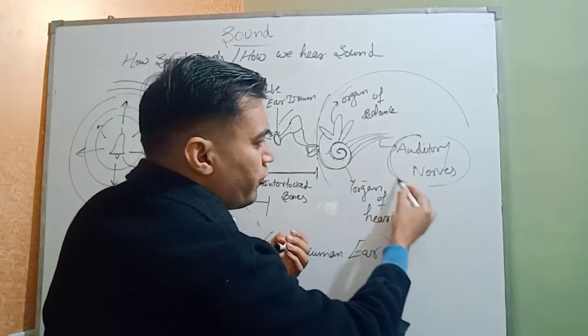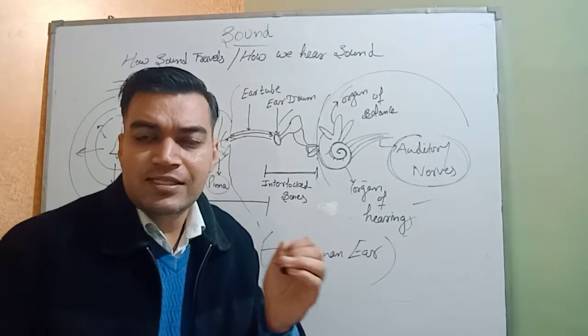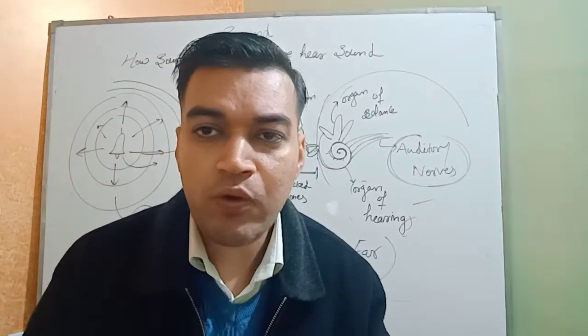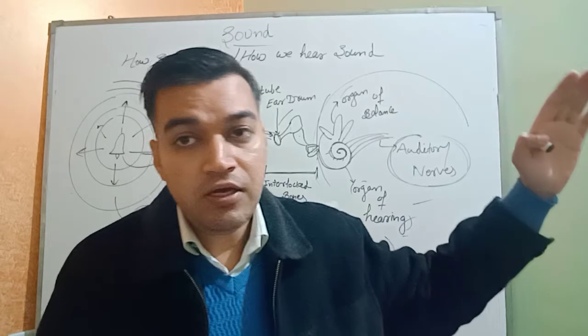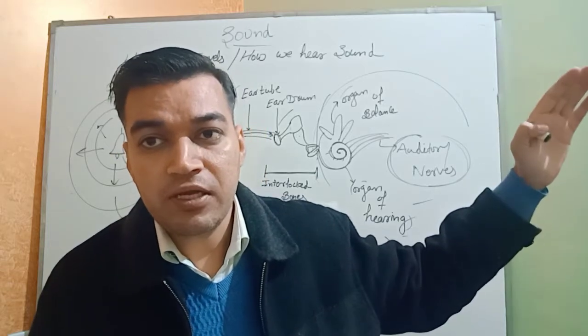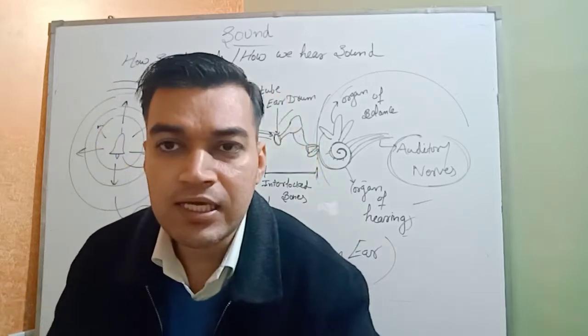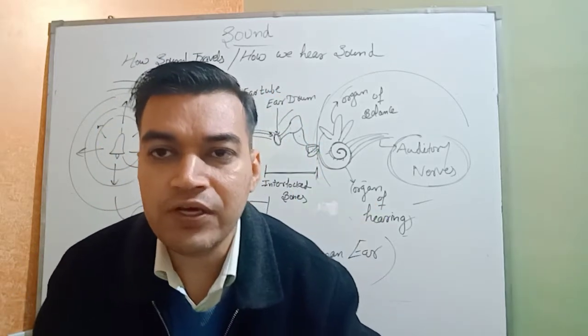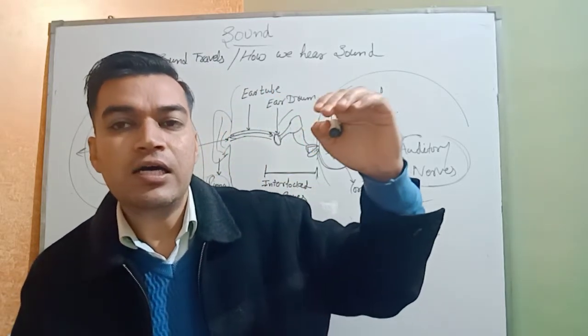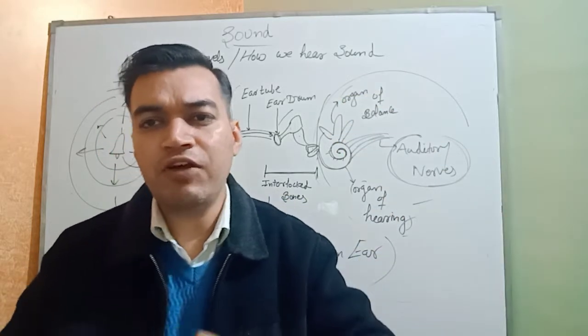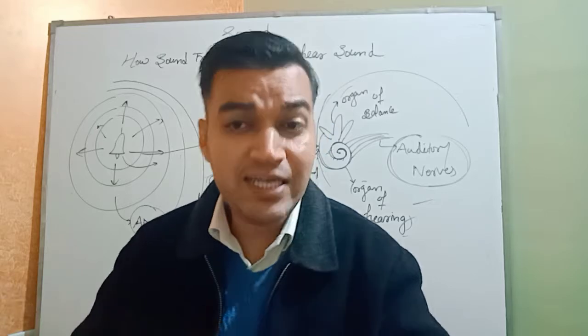What is the function of auditory nerves? This is similar to the optic nerves present in your eye. What was the function of the optic nerve in the eye? In the previous videos we have discussed that the function of the optic nerve is to transfer the messages of images to the brain, and after that the brain will recognize what type of object it is.